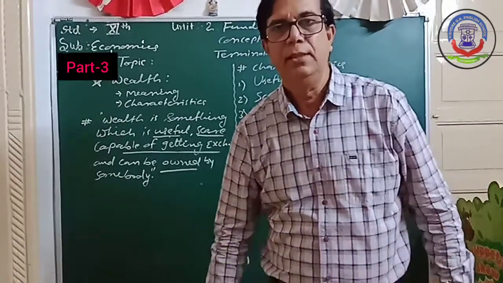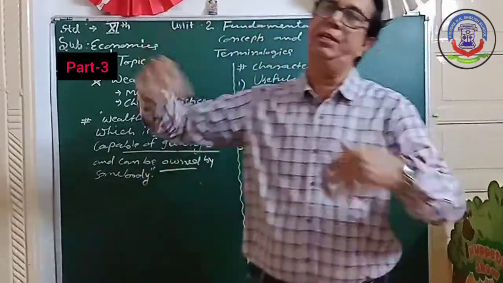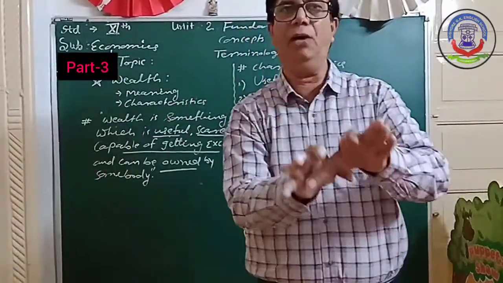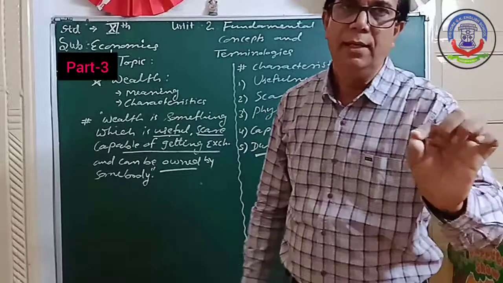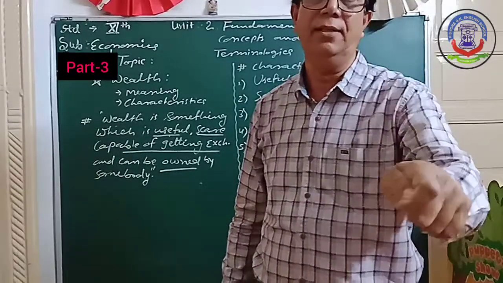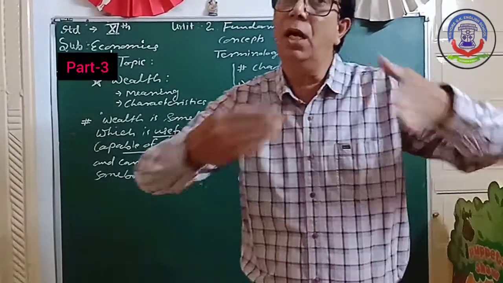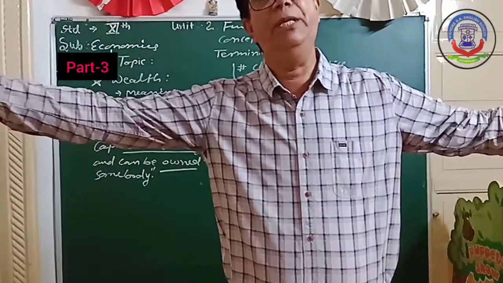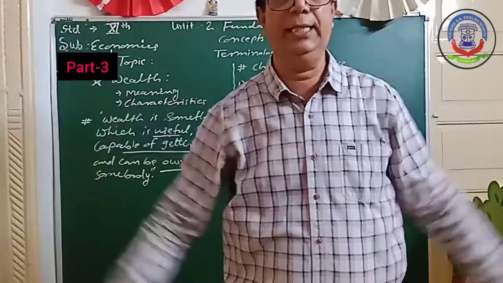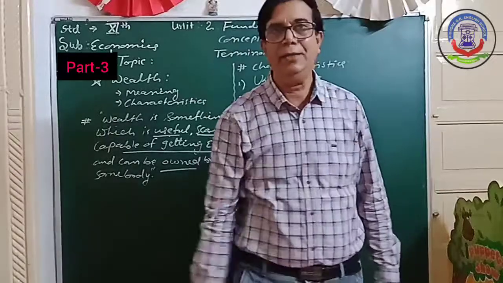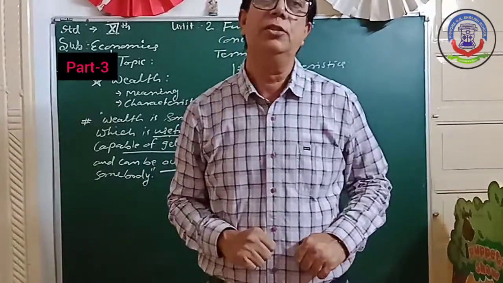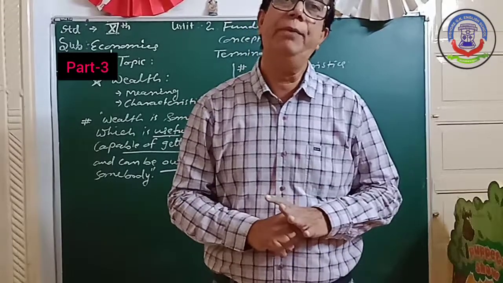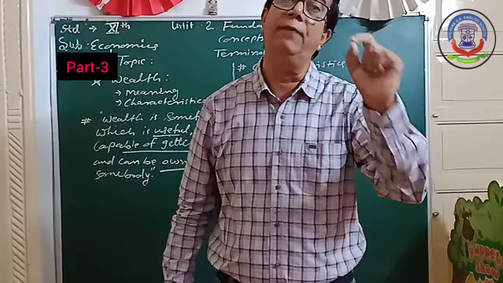But after 5, 10 or 20 years, you have the same house and you can use it. So the want for housing is satisfied for a long period of time. That means durability is there. In the same way, your own car, you can use it at present and in the future also. So durability is there in wealth.